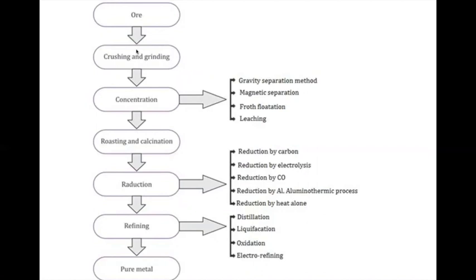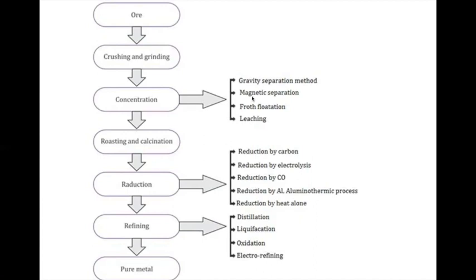All this ore is first ground and crushed, and then we increase the concentration. Increasing the concentration means removing the sand particles, clay particles, pebbles and rocks, and all those particles which are not required. Iron oxide with the clay is called the ore. And if we get only iron oxide and remove all the gangue from it, then we are getting the concentration of the ore. There are different methods of concentration. Gravity separation method. Then there is the magnetic separation method.